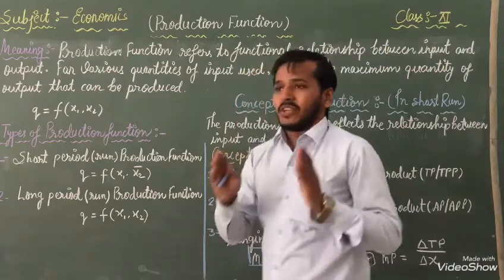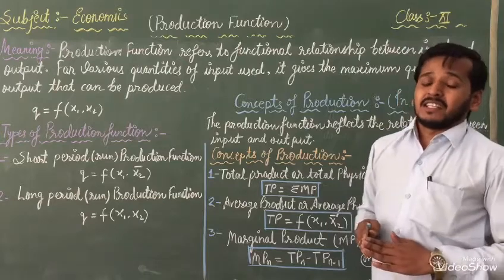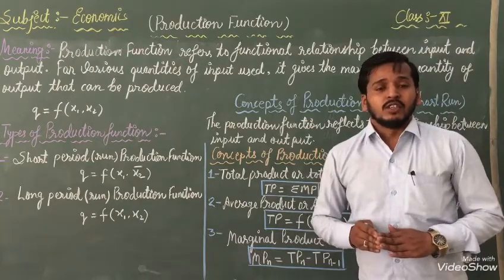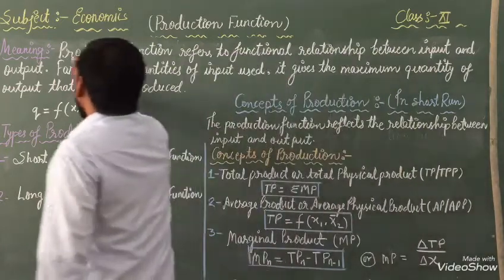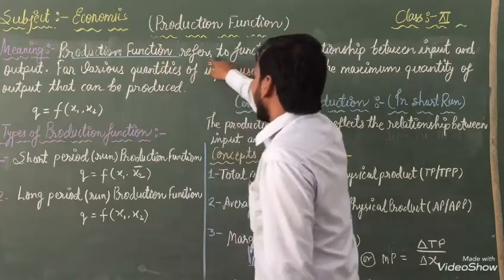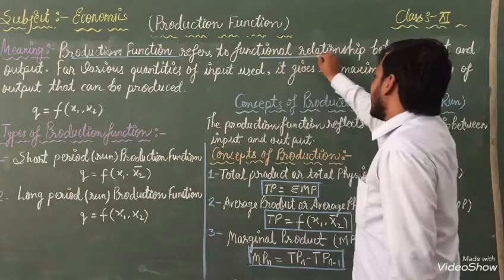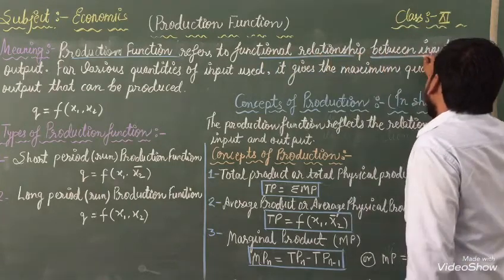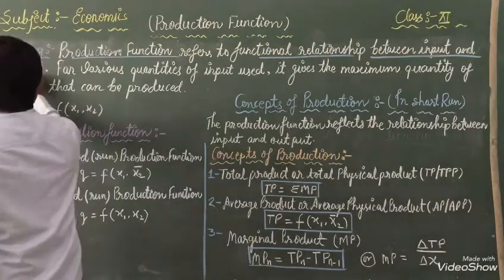So students, this is a very important part of your syllabus. Very important lines are written in front of you. You have to learn and make a note. Okay? See, production function refers to the functional relationship between input and output.